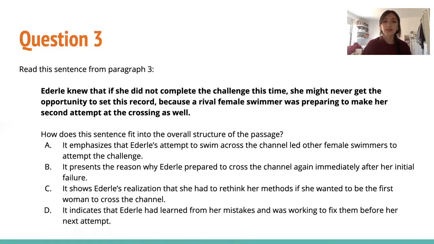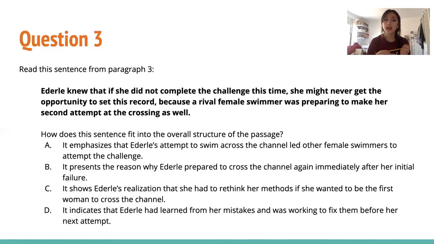Choice B, it presents the reason why Ederle prepared to cross the channel again immediately after her initial failure. So this answer choice makes sense for us, because it's saying that Ederle was really aware that she had to do it right now, because there was this other swimmer that if she didn't do it right now would get to her and beat her. And we mentioned the sentence right after they told us that she initially failed. So we can definitely keep this as an option.